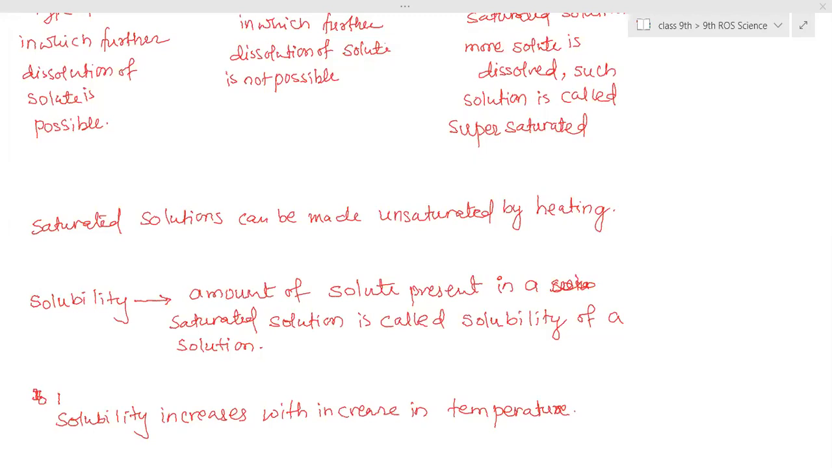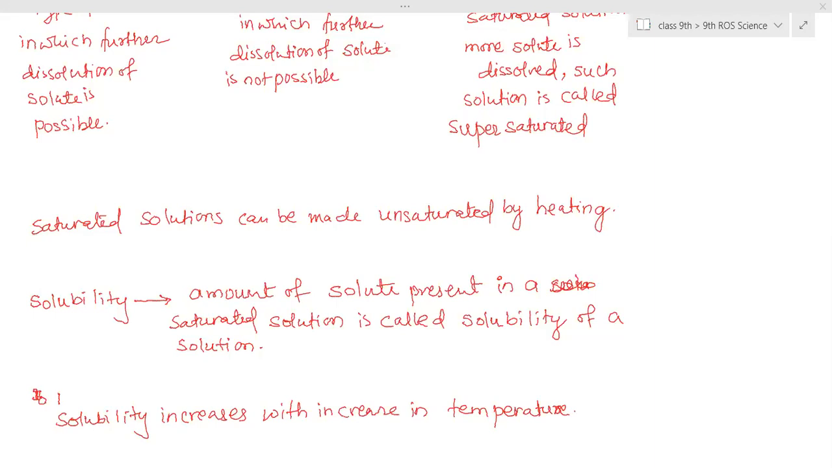Ma'am, should we write this? Solubility definition, you can write down. Okay, ma'am. Once you write down the solubility definition, then I will show you the question. Completed? Yes, ma'am.